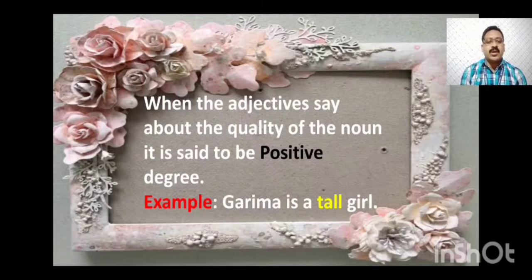As we know, Garima and girl both are nouns, and the adjective we are using to say about that noun Garima is tall. Tall is the adjective used before the noun girl. So what type of girl is Garima? She is a tall girl.